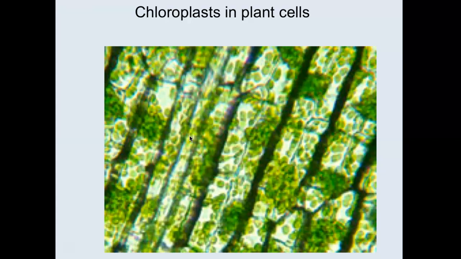All right, here is a nice picture of chloroplasts inside of plant cells. It's a little blurry, the resolution is not perfect, but this nice big rectangle that I'm outlining, that's one plant cell. Okay, so look inside. I can see 1, 2, 3, 4, lots, 5, 6, 7, 8, 9, 10, 11, 12, a lot of different green structures. Each one of these green things is a chloroplast. So you can see a plant's chloroplasts, right? You can see that organelle.